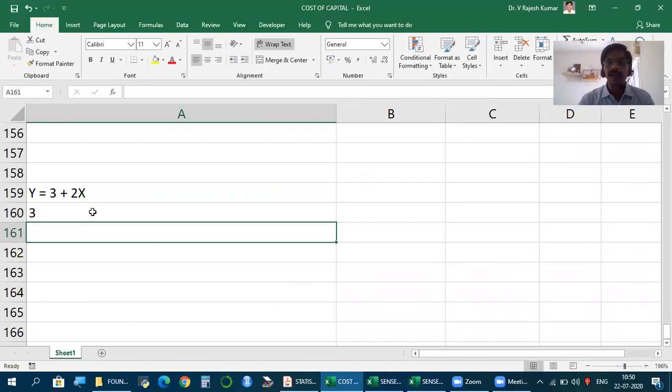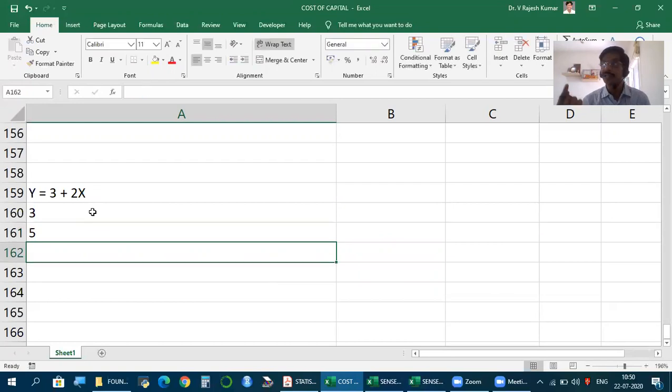But let's say the market is giving a return of 1%. The market is rising by 1%. So how much will be the stock return? 3 plus 2 into 1. So if the market is giving 1% return, the stock will be giving 5% return, and that 3 is the constant, 2 is beta.